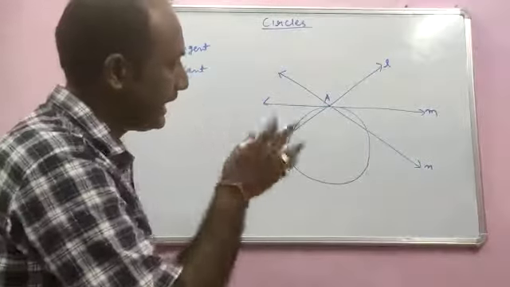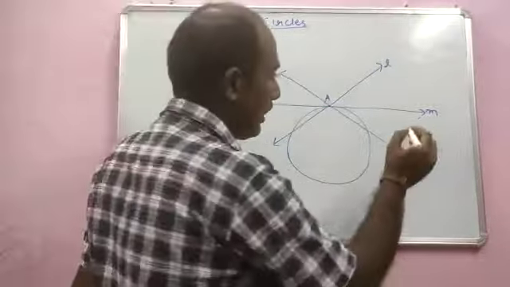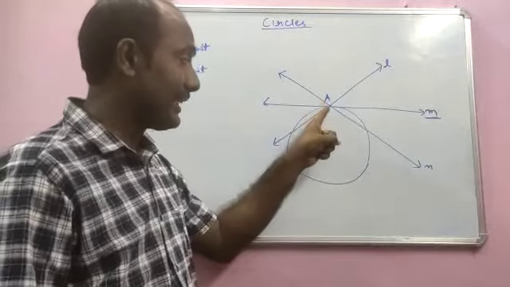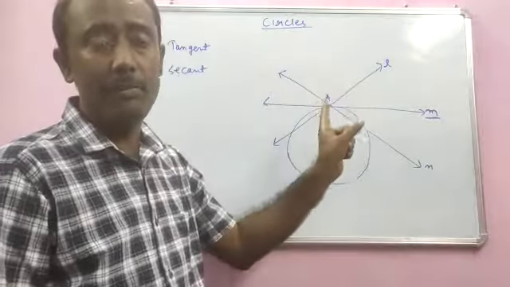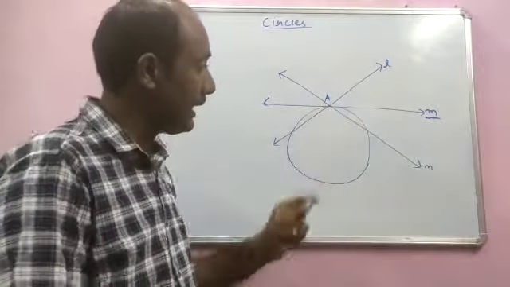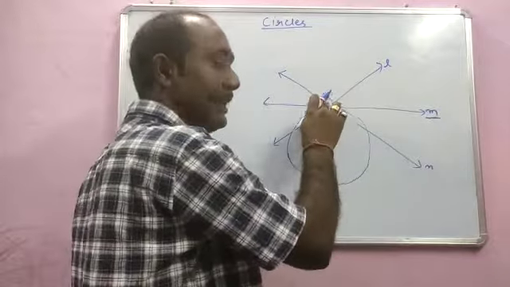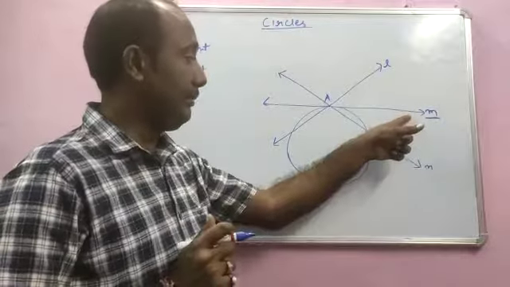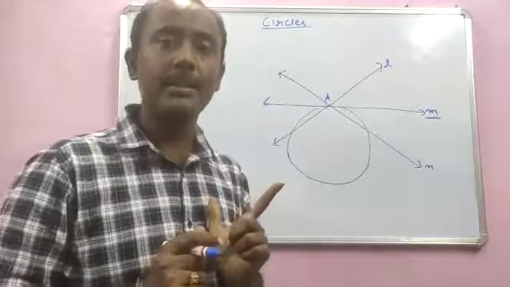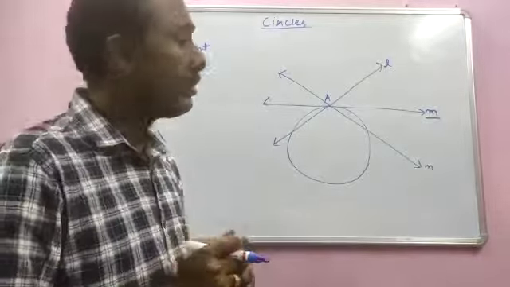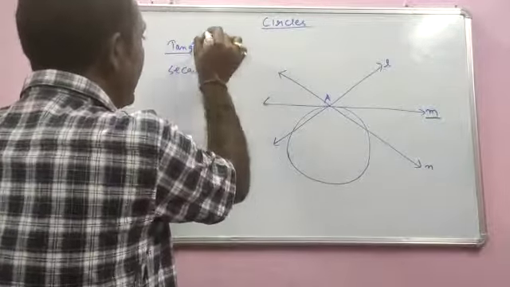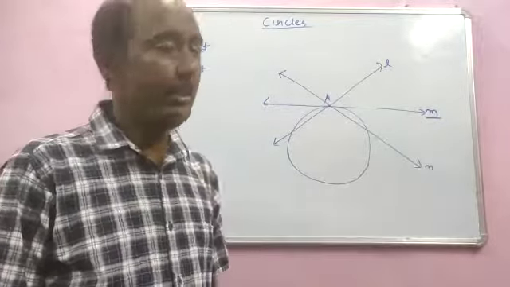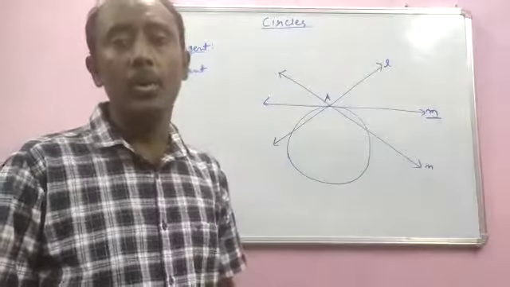Out of these three lines, line M is a line which is intersecting this circle at exactly one point, that is A, which is the point on the circle. In other words, I can say that this line M is simply touching this circle. So what will be the definition of a tangent? A tangent is a line which intersects a circle at exactly one point.